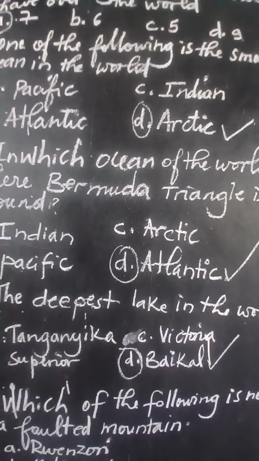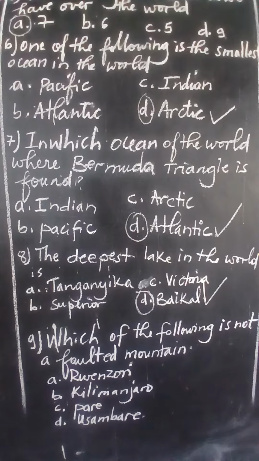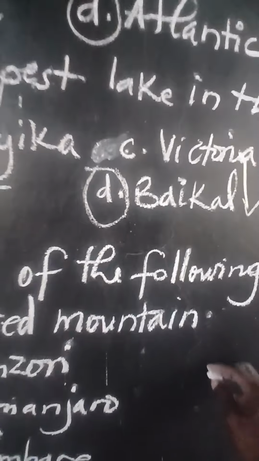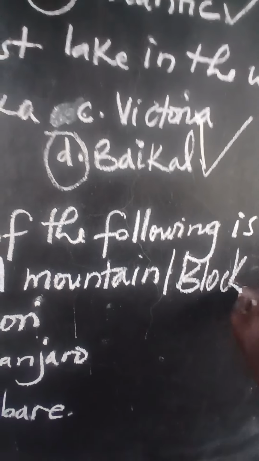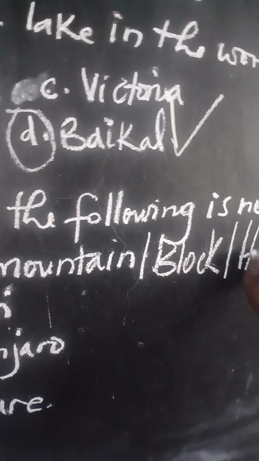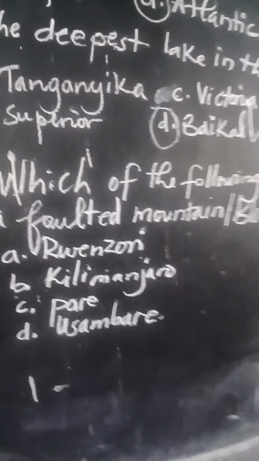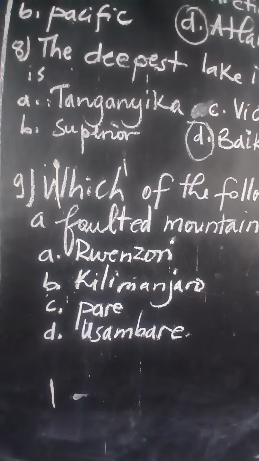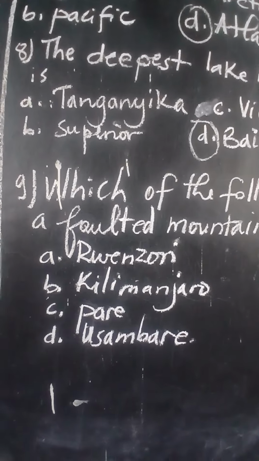Let's go to question number 9. Which of the following is not a faulted mountain? This faulted mountain is otherwise called a block mountain or horst mountain. So they give us different examples of horst or block mountains or faulted mountains, but they want us to select which one is not a faulted mountain.